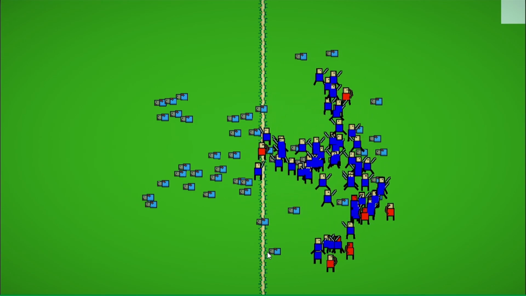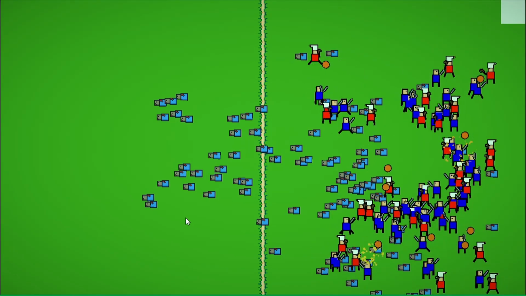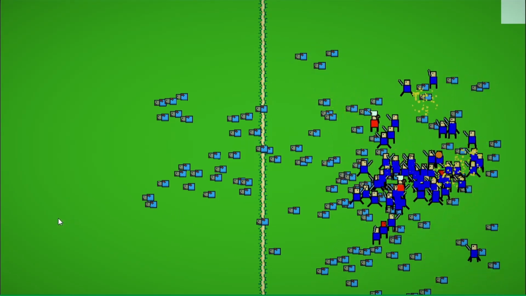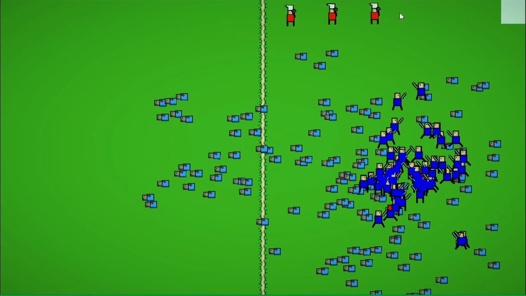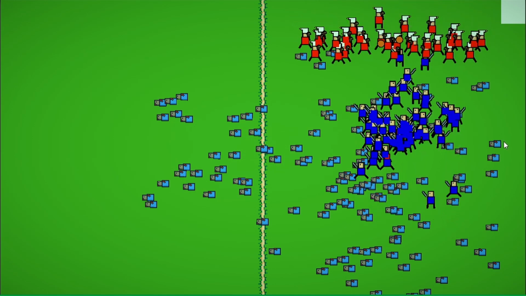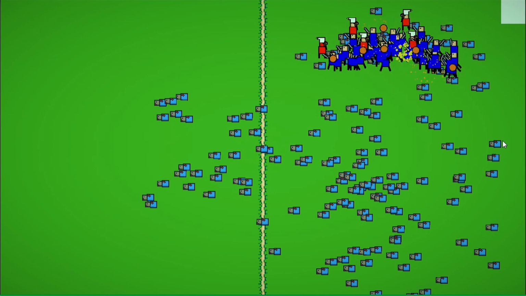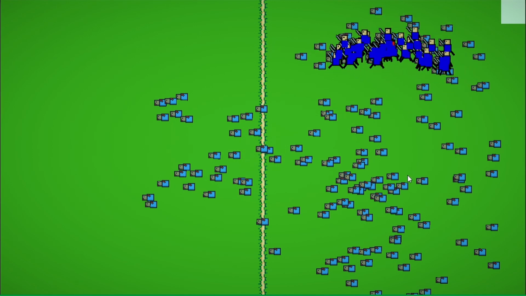As you can see, I'm trying to go with a formation here. I'm trying to fight all these warriors with mages, and I'm putting the mages in a formation. I'm thinking this should work. I want this to work, but it is not working because all the units choose a target at random and they just run towards it and then they attack. But that is causing the problem of the formation not working.